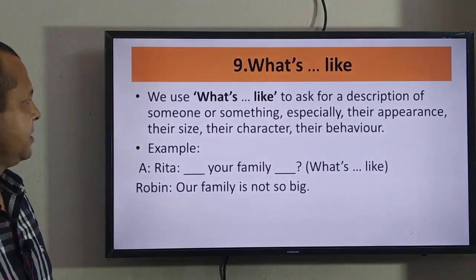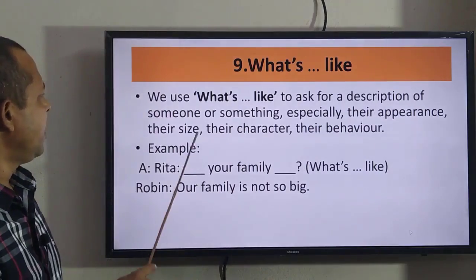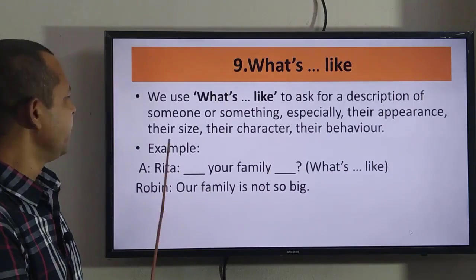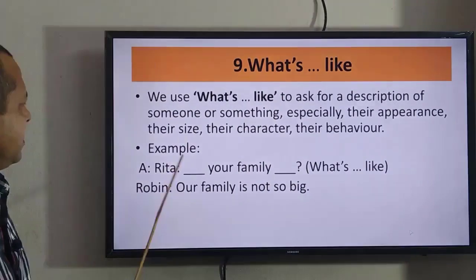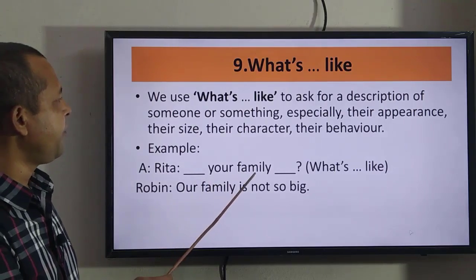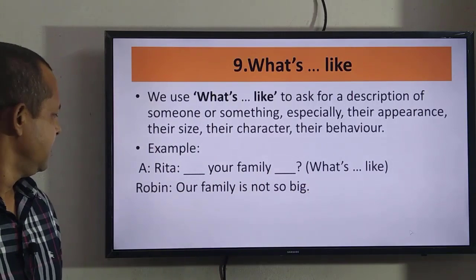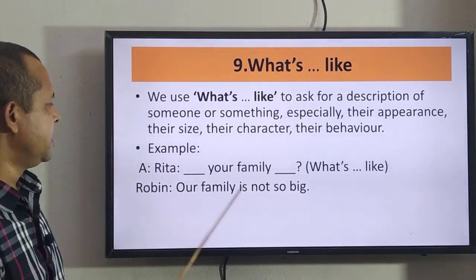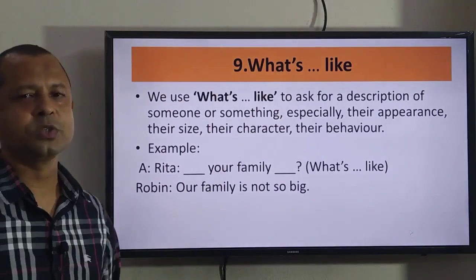What's it like? Let us see. We use "what is ... like" to ask for a description of someone or something, especially their appearance, their size, their character and their behavior. See the example, Rita, what is your family like? What is your family like? Answer, Robin, our family is not so big. So it is giving an idea about the size of the family. In this situation we use words like "like".